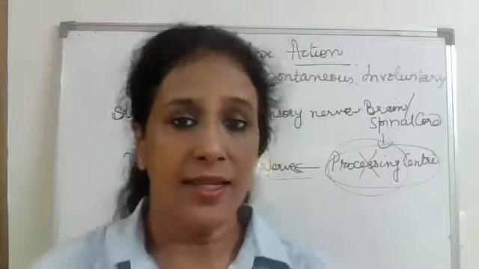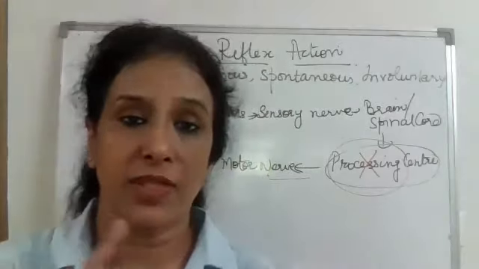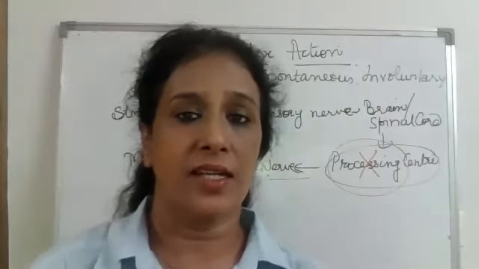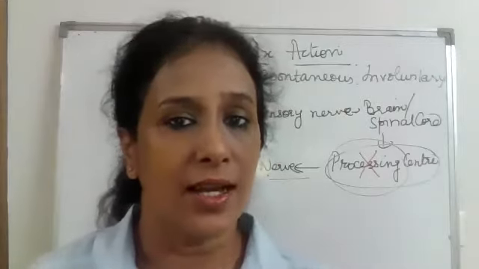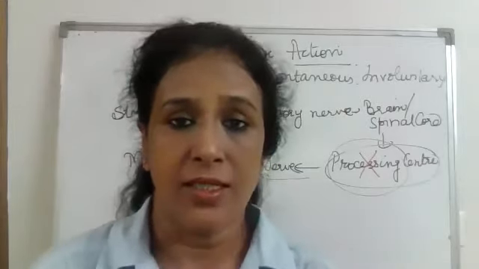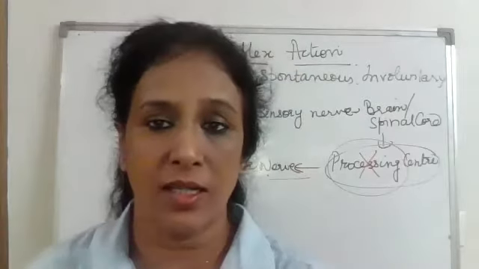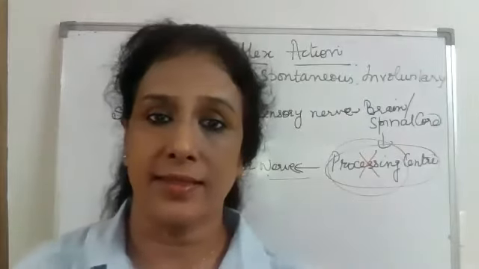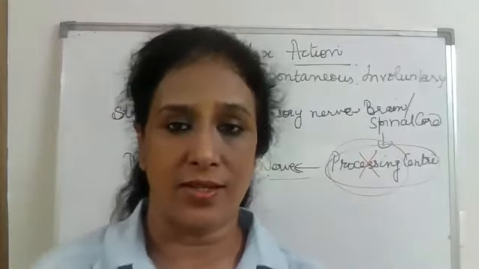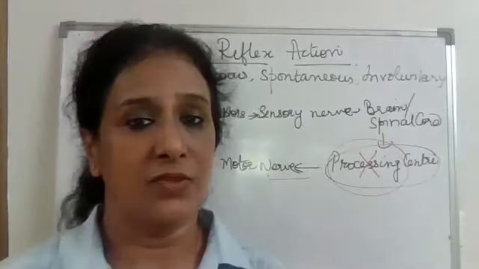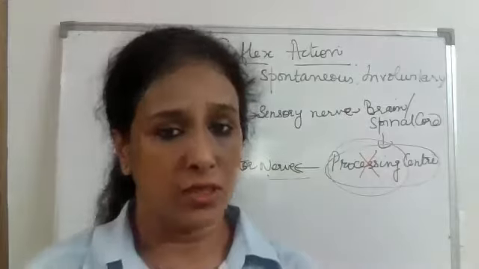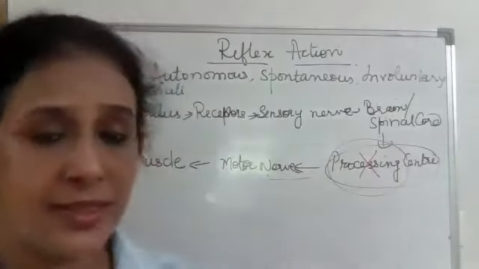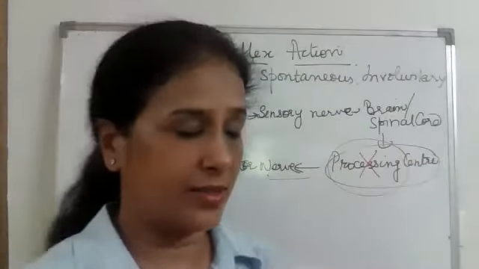On the other hand, any other type of movement, any other type of action in the body, is learned. So that is how reflex action is different from the other voluntary actions of the body. Sometimes a question may be asked, how is reflex action different from walking or swimming or any other type of voluntary action? So remember, voluntary actions are learned, but reflex actions are present in the body right from birth. Even a newborn baby shows reflex action, right? So now we come to the next topic, reflex arc.